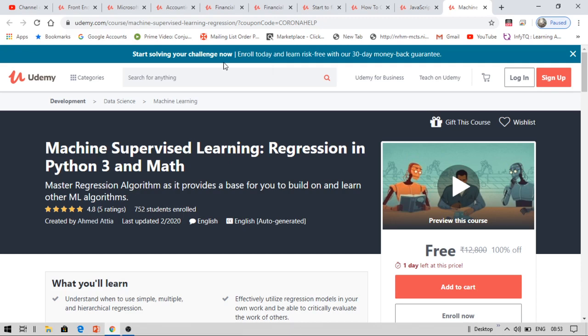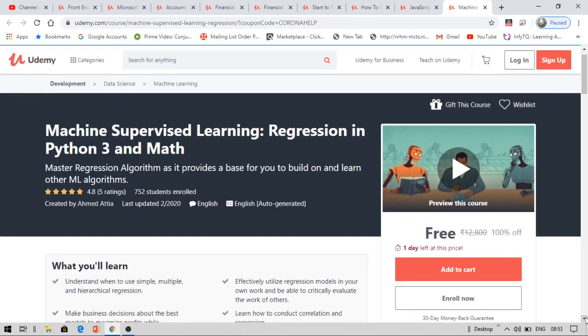The first course is machine learning, supervised learning and regression. You will learn how the models of machine learning work. These are the important concepts in machine learning, and I'm giving you 1 day time for this course. You can enroll for this course within a day, and thereafter you can access this course for your lifetime.